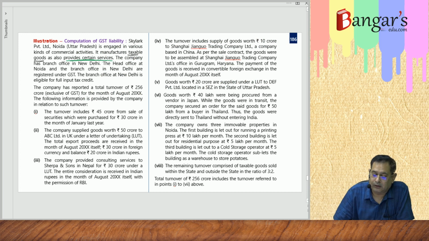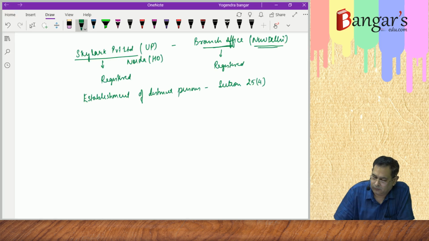Now further they are providing that the branch office at New Delhi is eligible for full ITC. So now this is important information from the valuation point of view, that the branch office is eligible for full input tax credit.